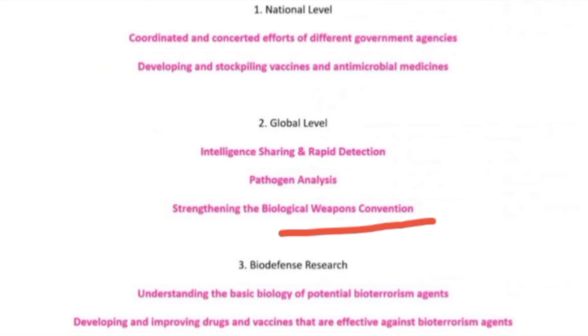And in biodefense research, it means understanding the basic biology of potential bioterrorism agents. We can establish institutions related to bioterrorism which will deal specifically with bioterrorism.